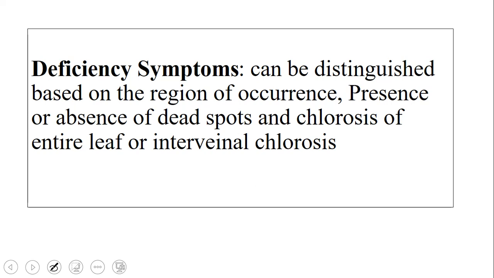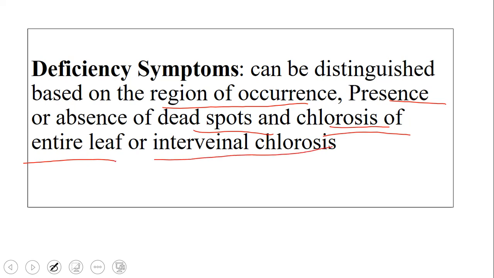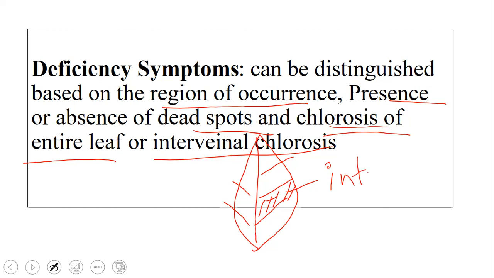These deficiency symptoms are distinguished based on the region of occurrence, where they are occurring, whether on the lower leaves or older leaves, and the presence or absence of dead spots. If you just Google dead spot, you will find brown colored spots on the leaves, fruit, stem, or root, wherever the deficiency is seen. And chlorosis, that is loss of chlorophyll, either chlorosis of the entire leaf, or interveinal chlorosis. Interveinal means, suppose this is the leaf and these are the veins, interveinal means this part, in between the veins.